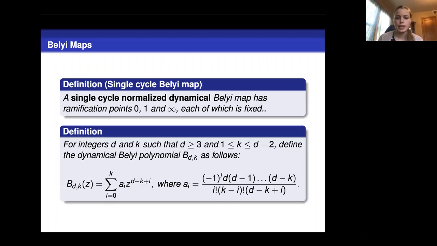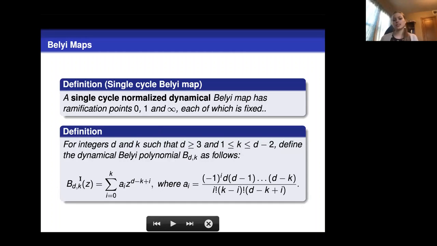And then we have a nice formula for each of these maps. For any integers d and k, where d is greater than or equal to 3 and k is between 1 and d minus 2, we can define a dynamical Belyi polynomial B sub d,k of z as this formula here.